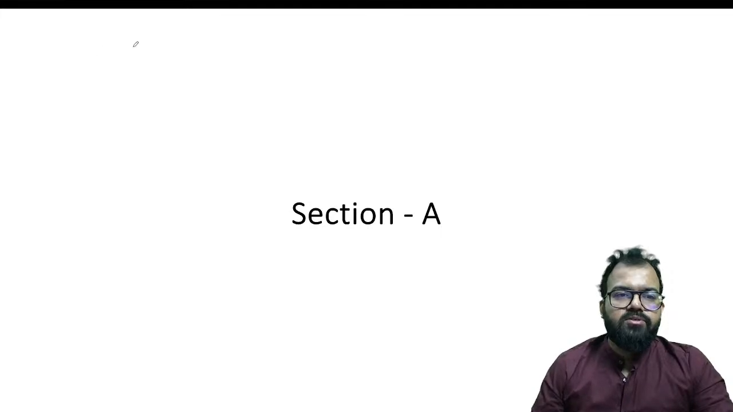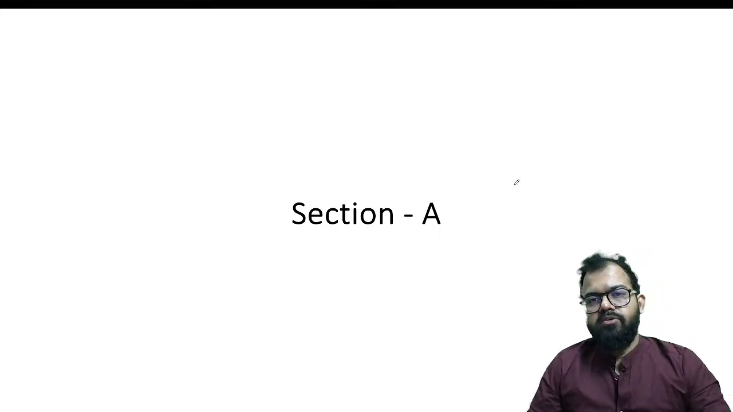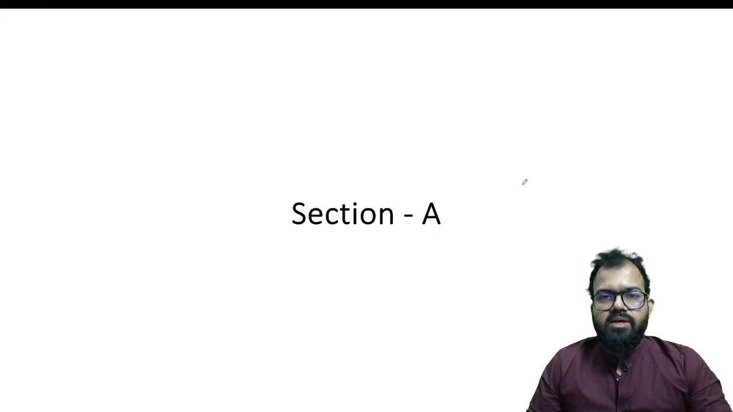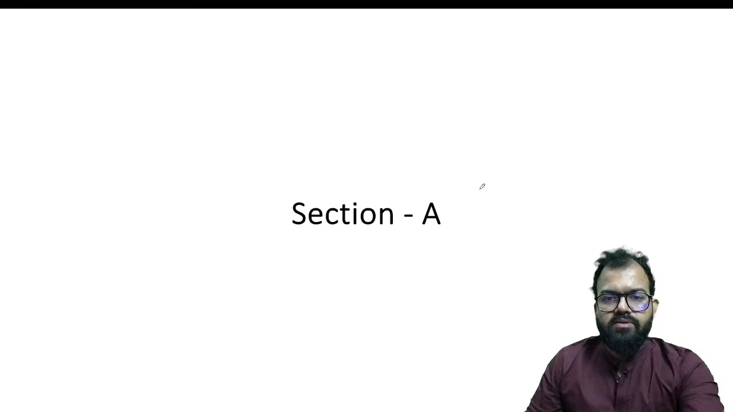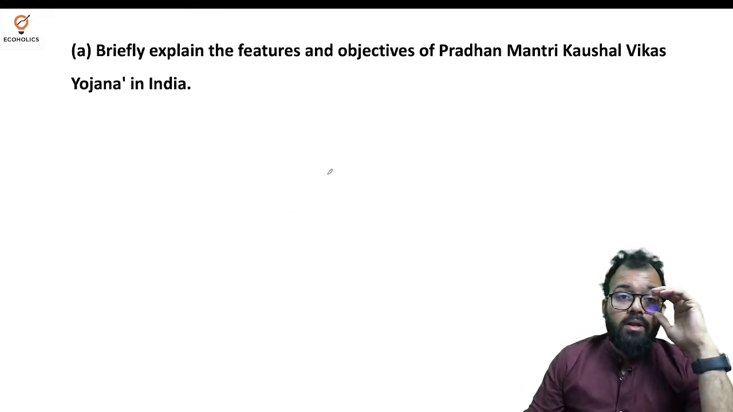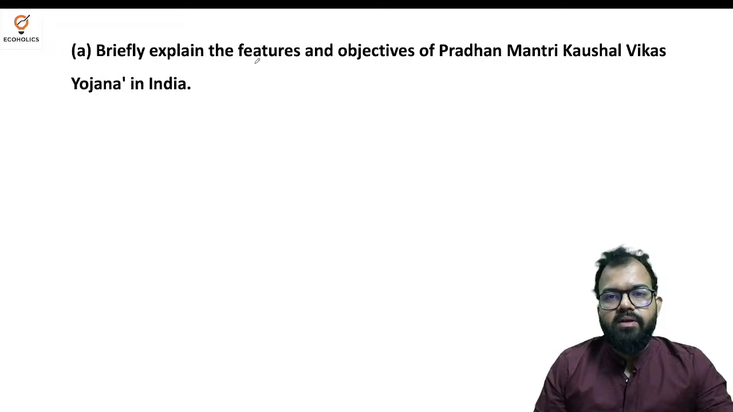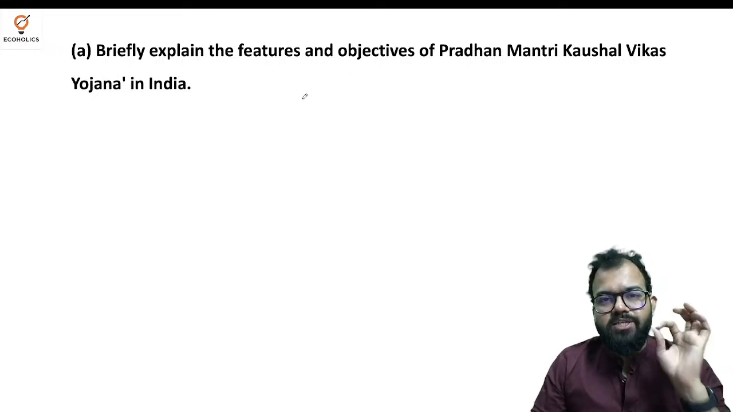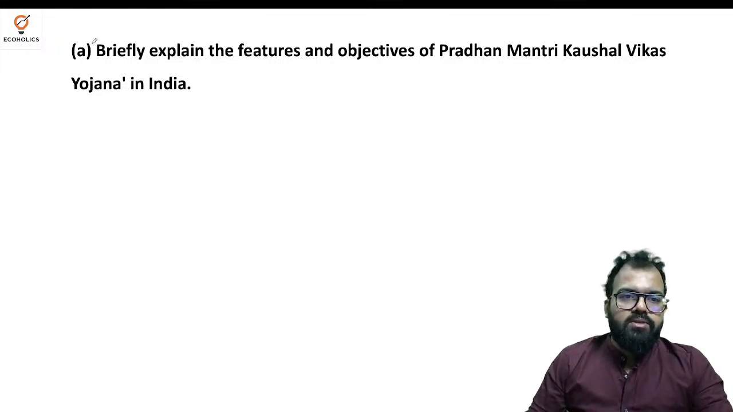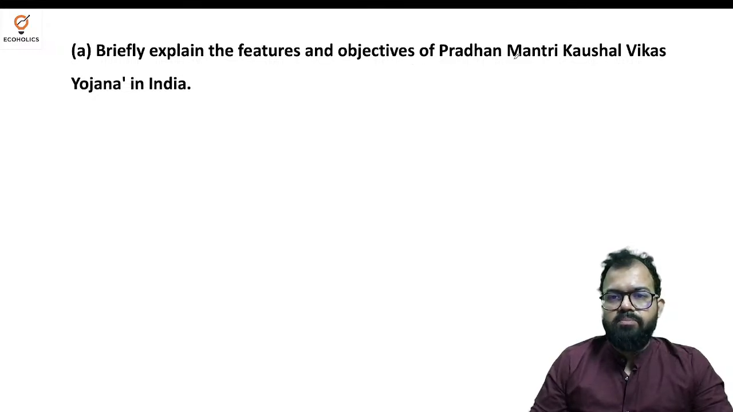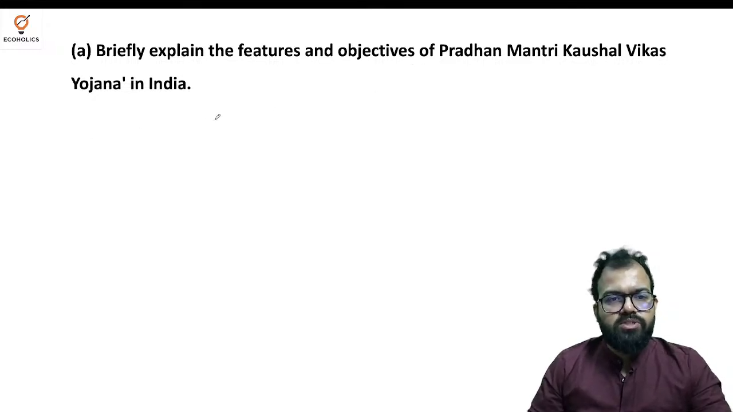Now this paper is divided into 3 sections: section A, section B and section C. We'll discuss these sections one by one. Section A consists of 6 questions. Sometimes they ask 7, sometimes 5, but majorly they are following the trend of 6 questions. Now this is the first question in front of you, where we will understand what exactly you need to write. The question says: briefly explain the features and objectives of Pradhan Mantri Kaushal Vikas Yojana in India.